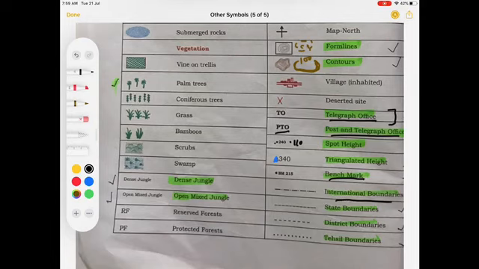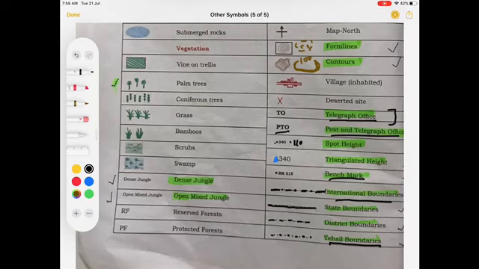Next symbol that we'll talk about is the international boundary, shown with a black color line with a dot inside it, which will give you information about the international boundary. State boundary is a dotted single black color line. If it is a district boundary, a dotted black color line will give you information about the district boundary, and a tehsil boundary is shown with the help of black color dots.